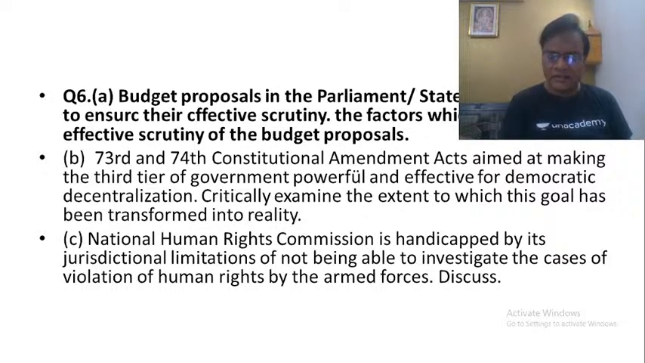When in 1992 it was decided that in order to make development administration successful, what is required is this third tier in governance, it was felt that this third tier is the missing link in development administration. But the implementation of the 73rd and 74th Amendments has been far from effective.